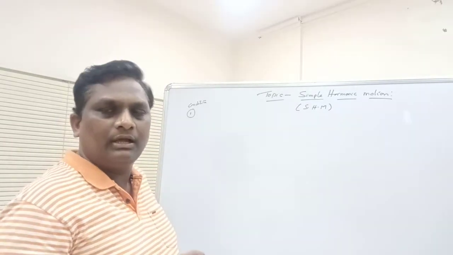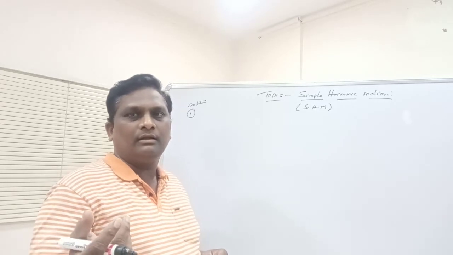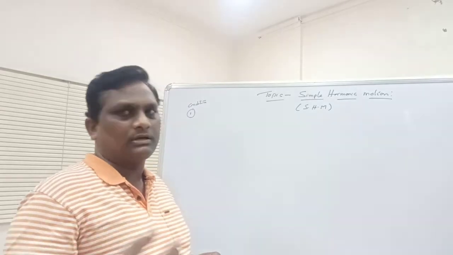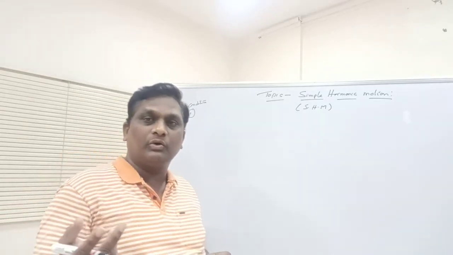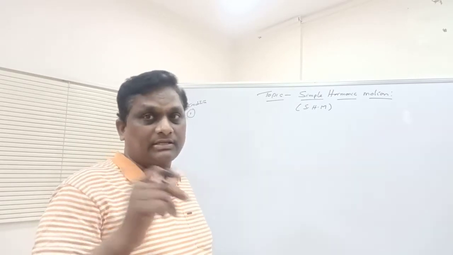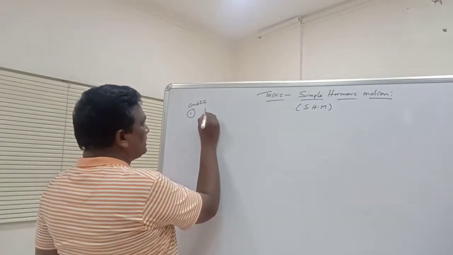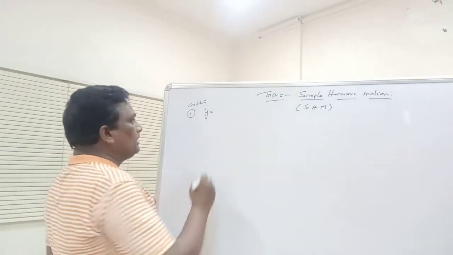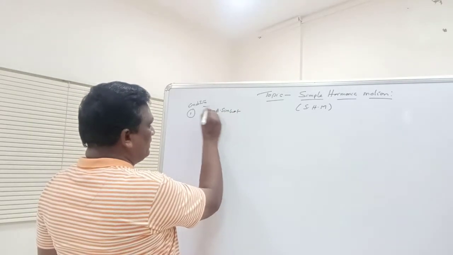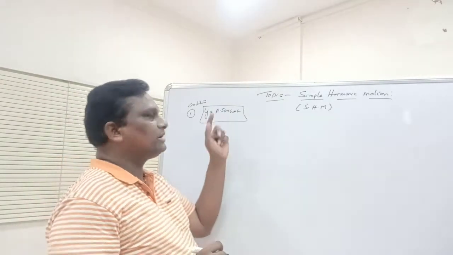The first condition is that the displacement of the body can be expressed in terms of sine or cos functions. For example, y is equal to A sine omega t. We will see how we can express the displacement of the body in terms of sine or cos terms.